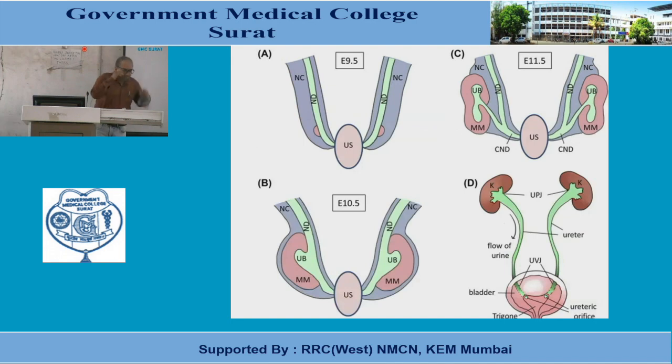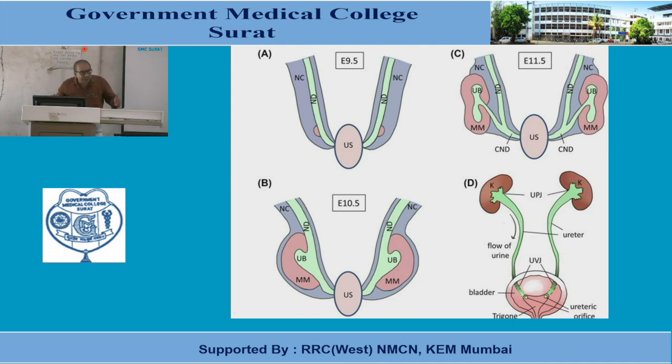Now, let me explain the basic fundamental aspect by one figure. Here, this green colored line is the mesonephric duct, what we have discussed in the mesonephros. That mesonephric duct opens into the urogenital sinus. Just before this mesonephric duct opens into the sinus, it gives rise to one diverticulum. This diverticulum is known as the metanephric diverticulum or the ureteric bud.